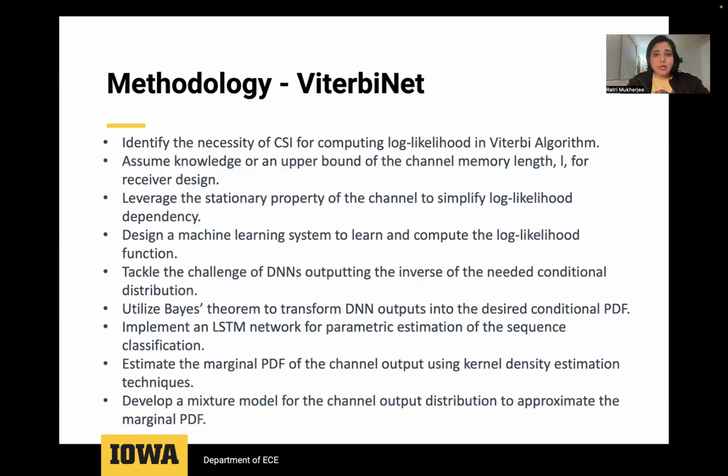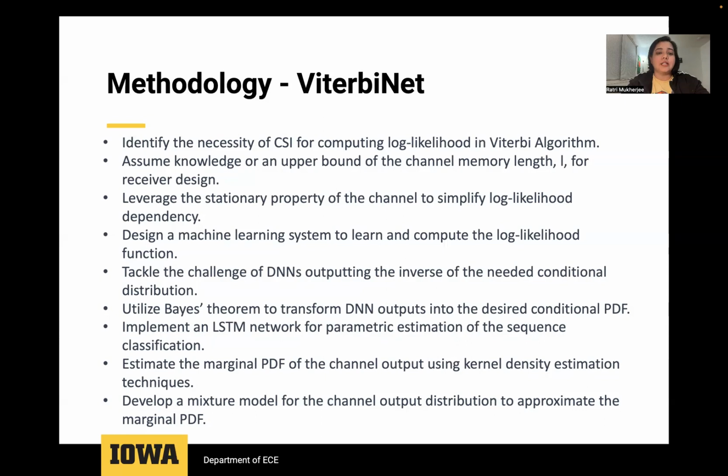This is the main part of the contribution of this paper, which is called ViterbiNet. Here, understanding the role of channel state information is fundamental in traditional symbol detection methods. The Viterbi algorithm, a cornerstone in the field, relies heavily on the CSI to compute the log likelihood function, crucial for determining the probability of error in symbol detection. This step involves analyzing the extent of CSI's role and its implication on the algorithm's performance.